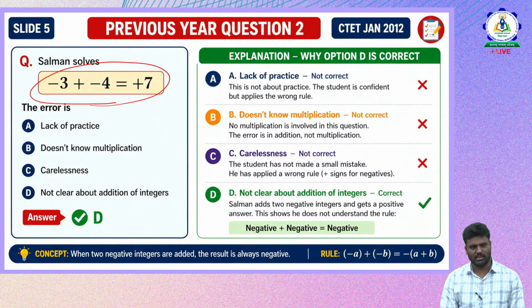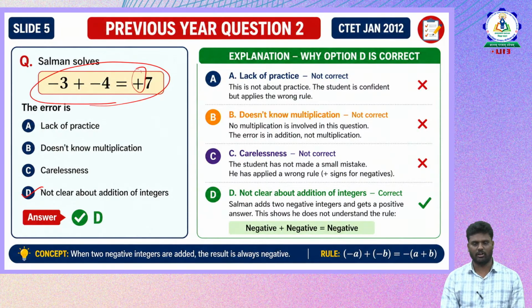Now let us try to understand each one. What is the meaning of error of lack of practice here? It's not about the practice. The student is confident but applies the wrong rule here. So you should understand the concept involved here. When two negative integers are added, the answer is always negative. But what the student has done here is give a positive. So it is not being clear about the addition of the integers. Option D is the correct one.